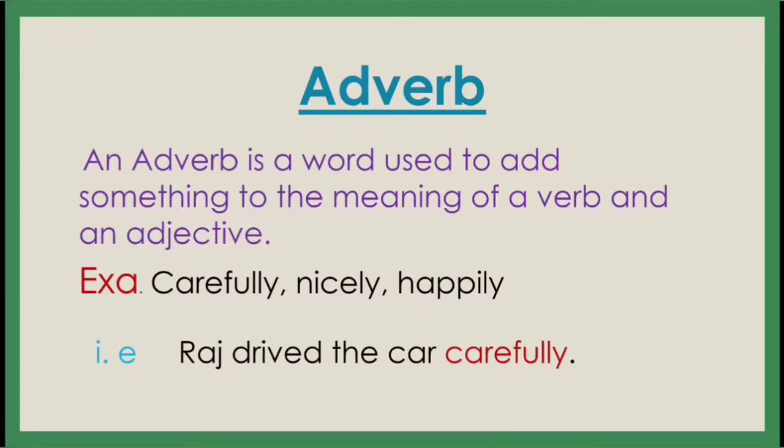See, Raj drove the car carefully. Understand? Raj drove the car carefully. राज ने गाड़ी चलाई, बट कैसे? Carefully. So that is an action. चलाना, गाड़ी चलाना वो एक एक्शन है, और उसमें किस तरह से चलाई? Carefully. So that is added something to the meaning of the verb. Understand? So an adverb is a word that adds something to the meaning of a verb and an adjective also. In detail we will see later on.